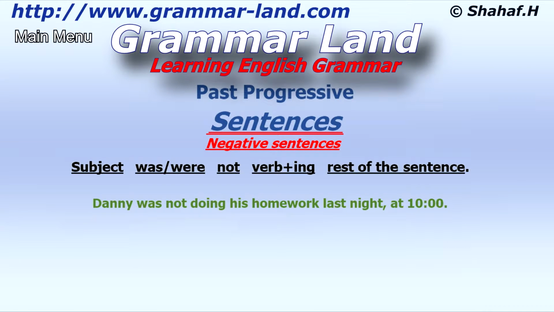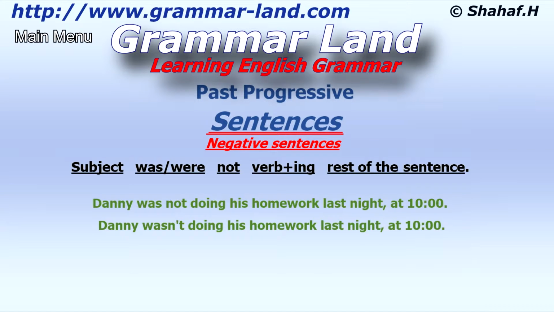Danny was not doing his homework last night, at 10 o'clock. Or, Danny wasn't doing his homework last night, at 10 o'clock. Danny is a he, so we use was not, or wasn't. The verb do, gets ing.